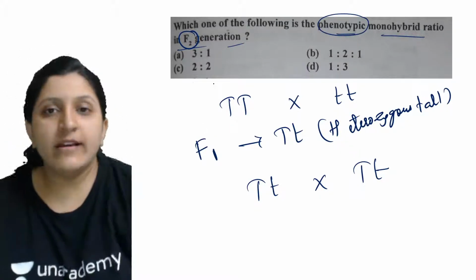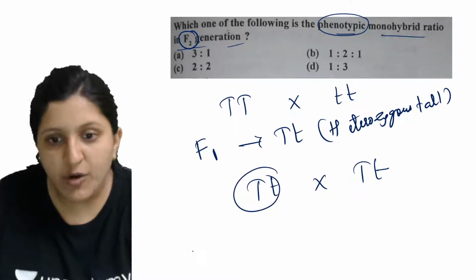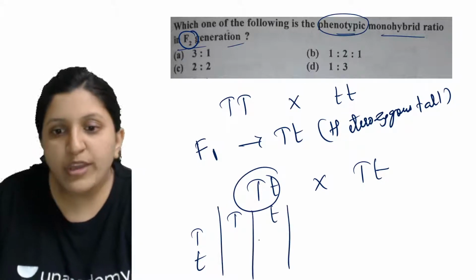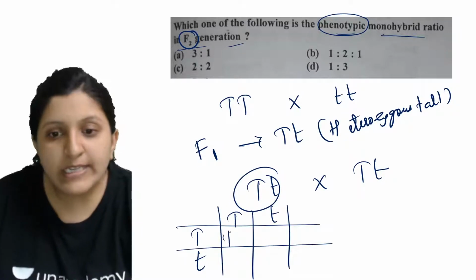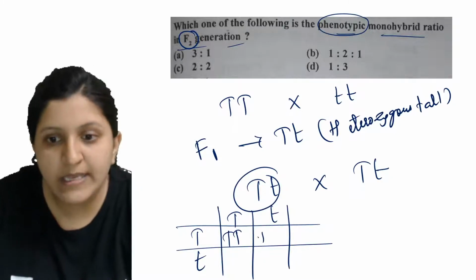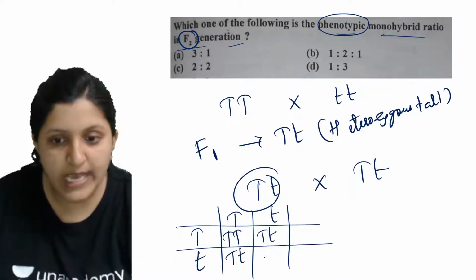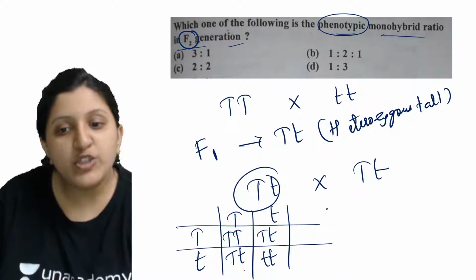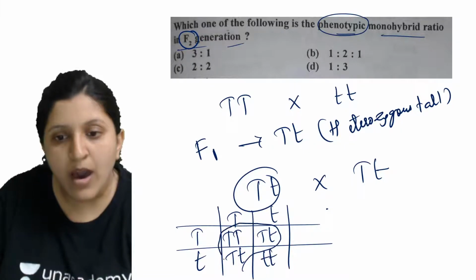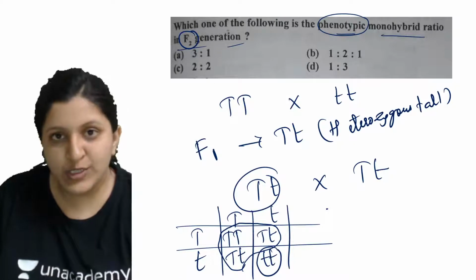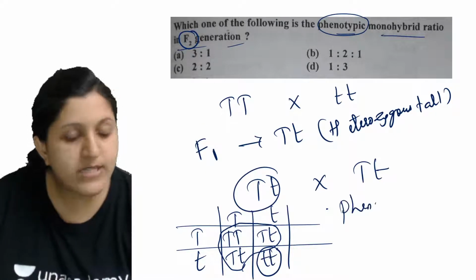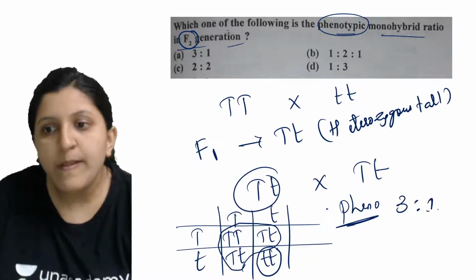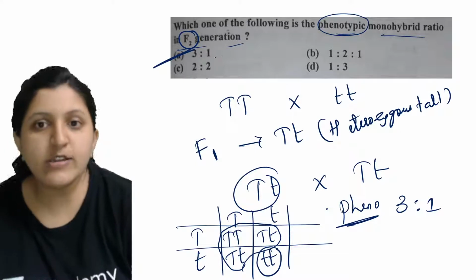Okay, so now this is the one, that is Tt, we need to make a cross with. So let's put up a Punnett square for this. Here you can see that this is homozygous TT, heterozygous Tt, here also heterozygous Tt, and homozygous tt. So that means for the phenotypic ratio, you can see that 3 of them are tall and 1 of them is dwarf. So when we observe this plant, the phenotypic ratio is going to be 3:1. So we can go with this particular answer, that is 3:1.